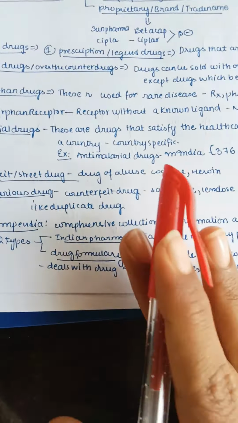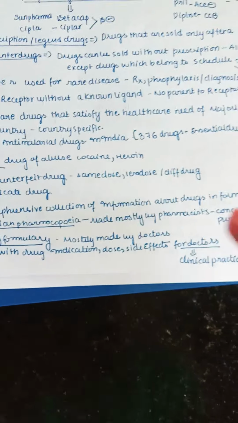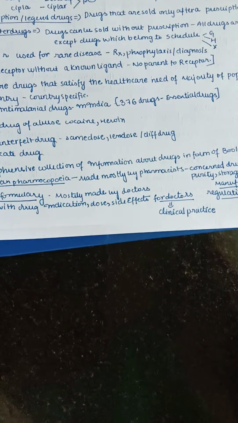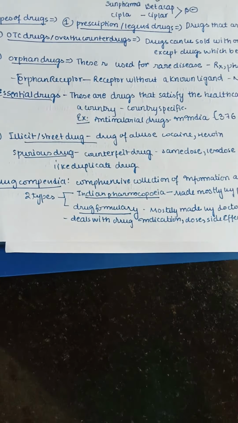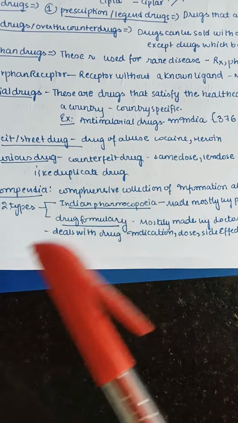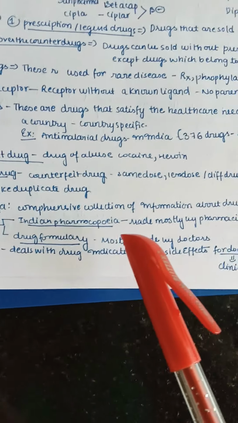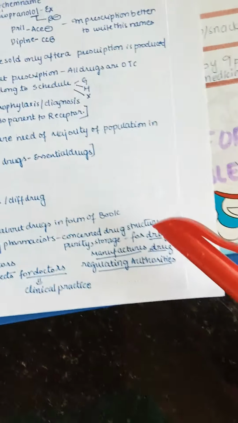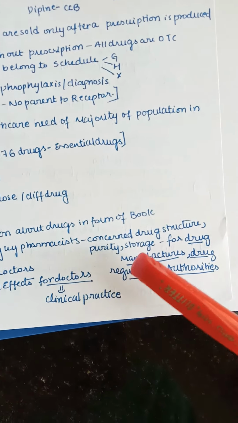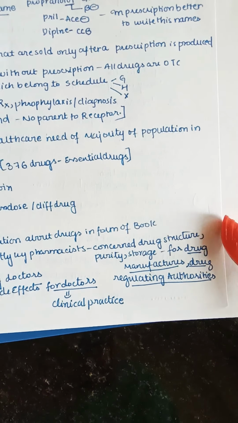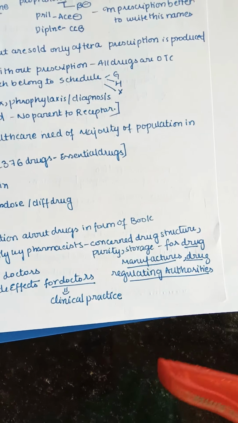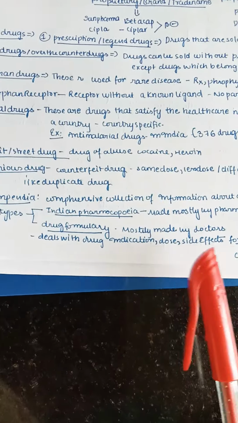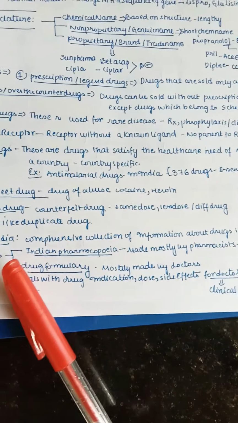So what is drug compendia? Drug compendia is nothing but a comprehensive collection of information about drugs in the form of a book. So we have all details of a drug in a book. This is known as drug compendia, and it is further divided into 2 types: the Indian Pharmacopoeia and the drug formulary. The Indian Pharmacopoeia is mostly made by pharmacists, who are mainly concerned with the drug structure, its purity, and storage for the drug manufacturers. So this is mainly for drug manufacturers and also for drug regulating authorities, but not mainly for doctors. Even doctors should follow it, but it is not that important for doctors.